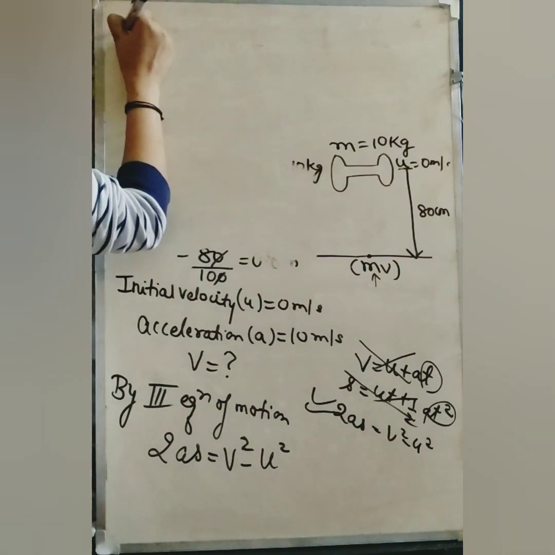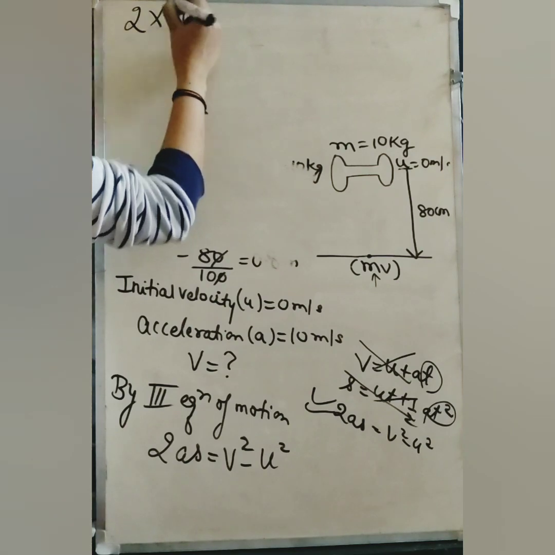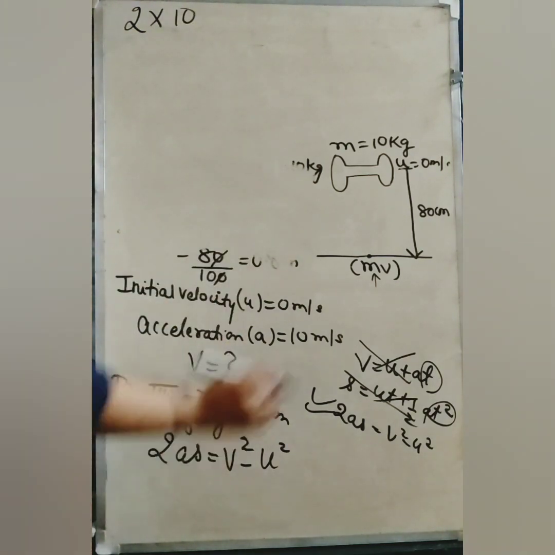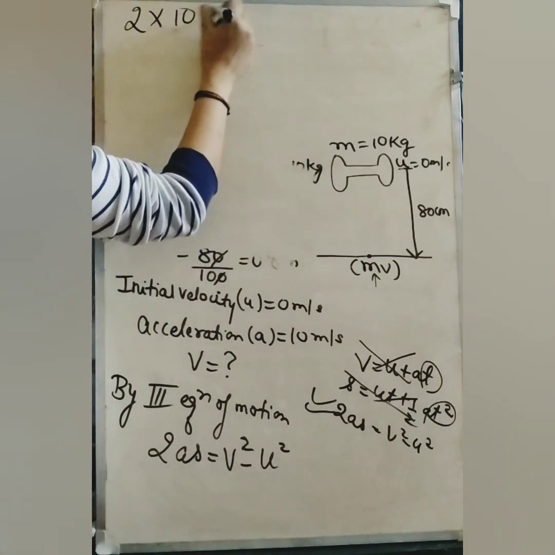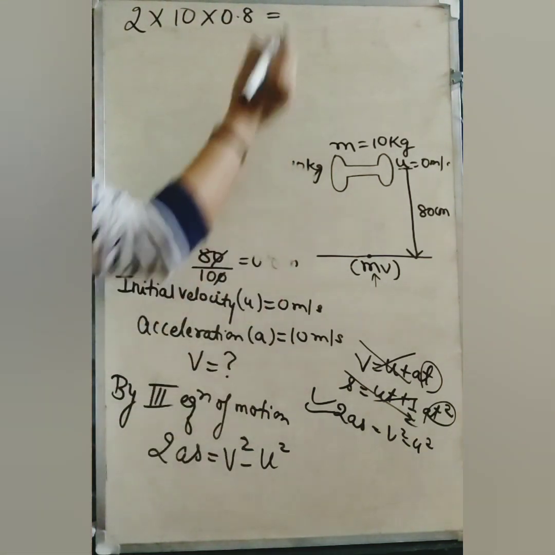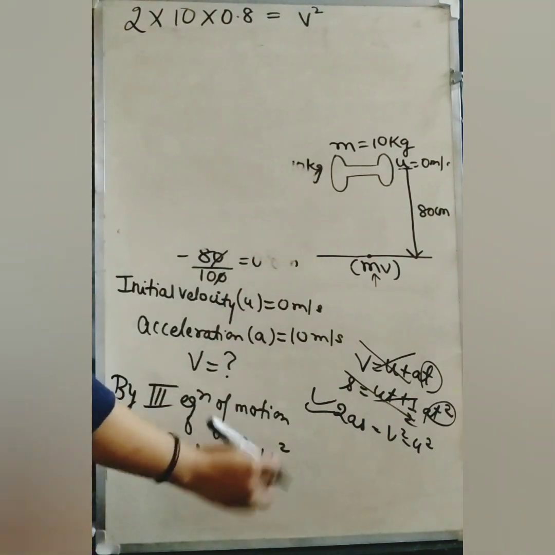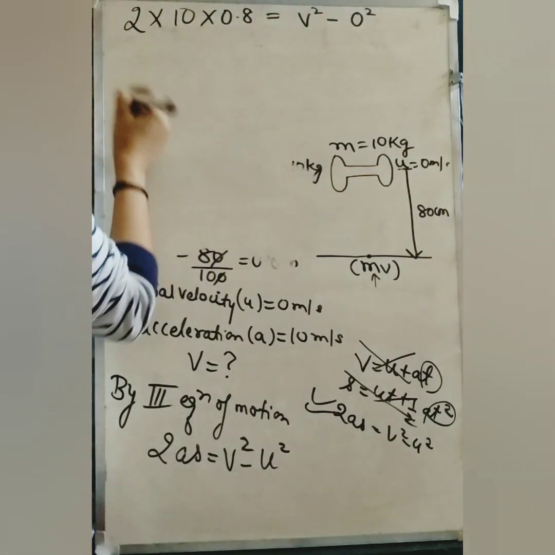Okay, 2 will remain 2. Acceleration is 10. s is the distance traveled by the dumbbell, that is 80 centimeter, which was 0.8 meter, equal to v square. This v we have to find out, minus u square. u is the initial velocity, which is 0.